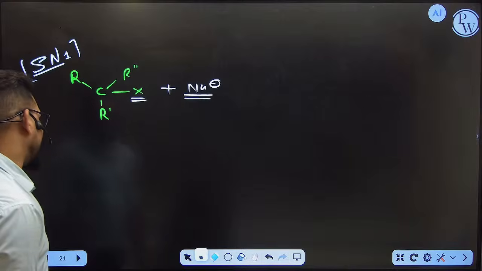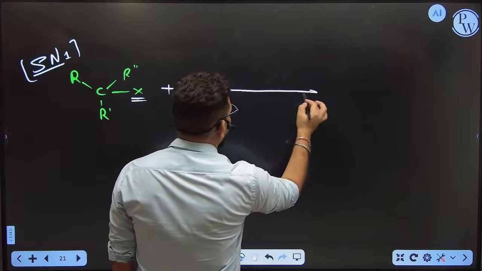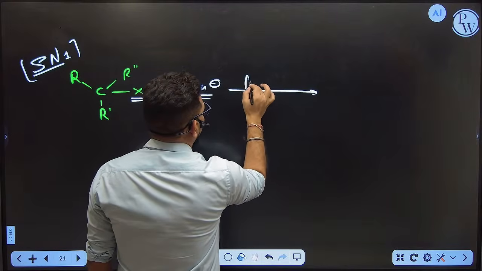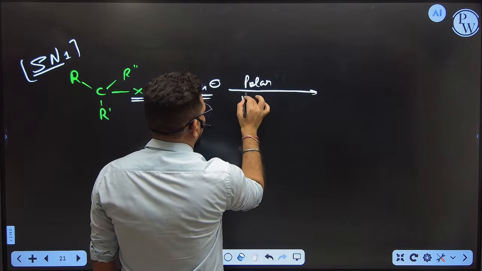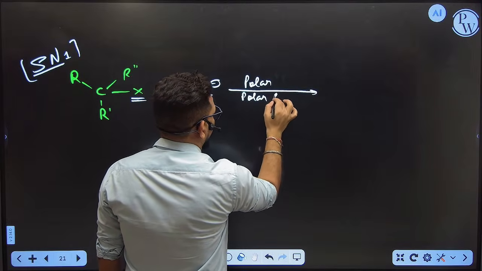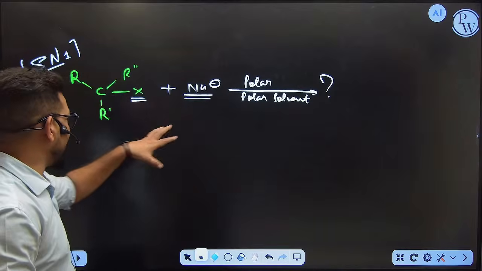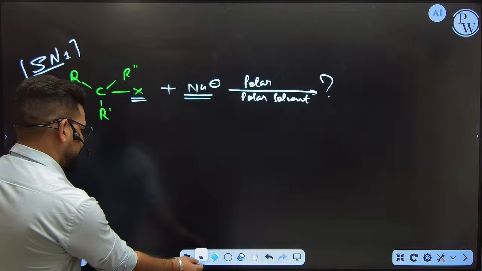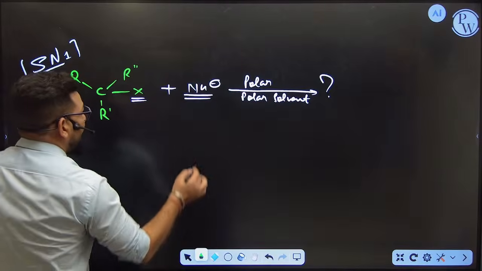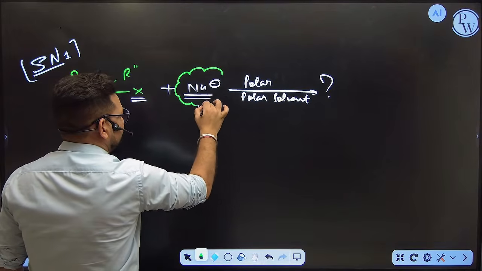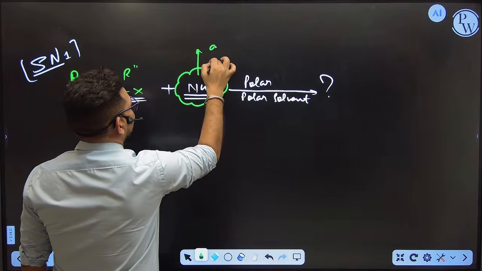Now, which kind of solvent are you going to take? You are going to take a polar protic solvent. I already told you about it. Now, sir, what is actually happening during this reaction? See, the nucleophile is ready to attack because nucleophiles are good attackers.